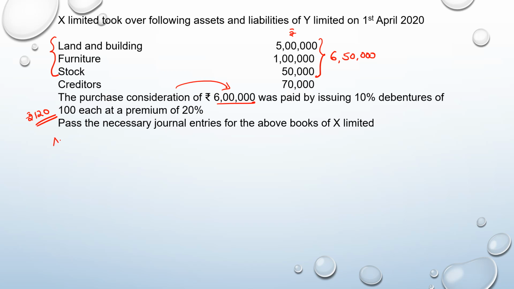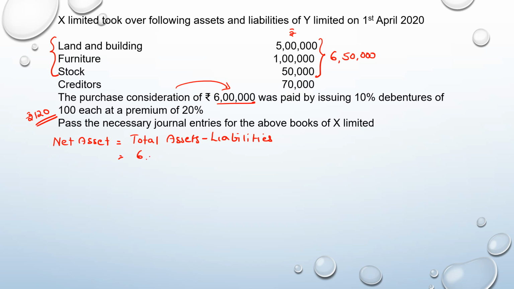So first let's calculate the net assets of this particular business. Net asset is nothing but the total of the assets which have been taken over minus the liabilities which have been taken over at their agreed value. In this case, the total of land and building 5 lakh plus furniture 1 lakh plus stock 50.